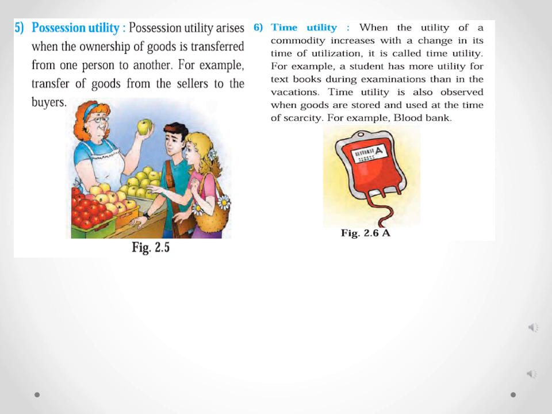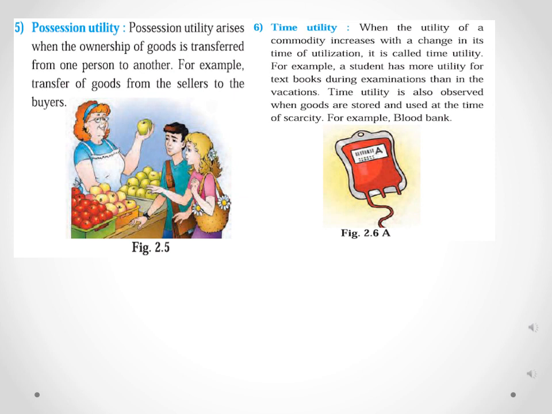Ownership of goods means the person who owns that product, that commodity, and it arises when that ownership of goods is transferred from one person to another person. For example, when goods are purchased by the consumer, he becomes the owner of the product and starts to consume that product, utilize that commodity.